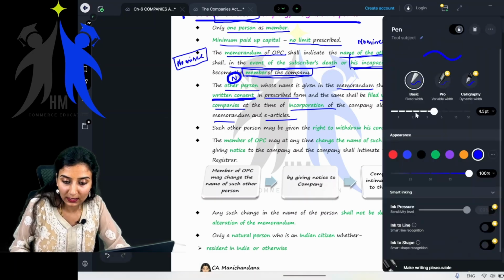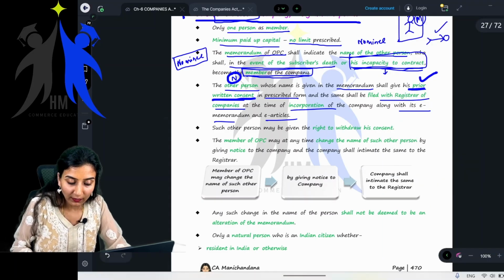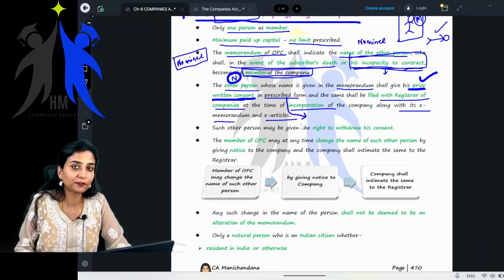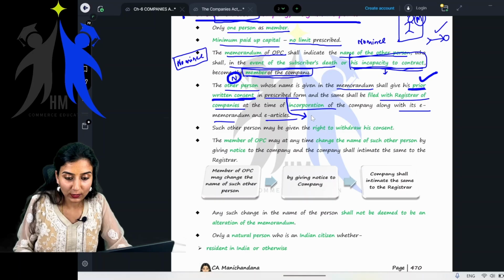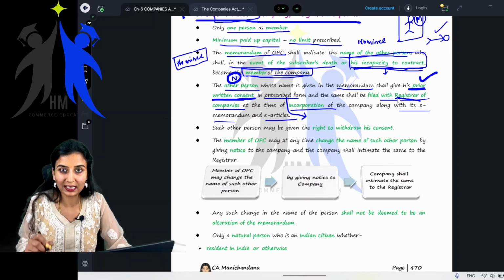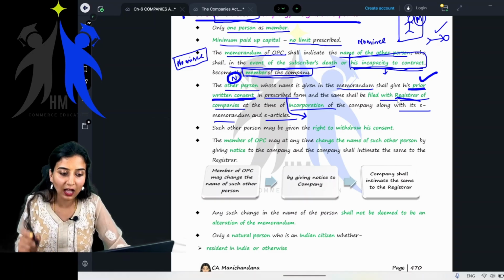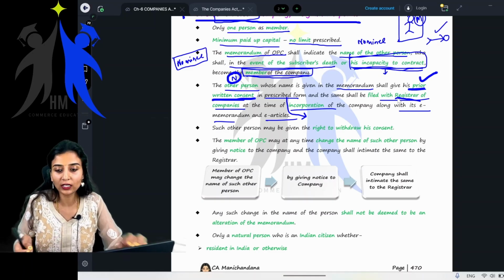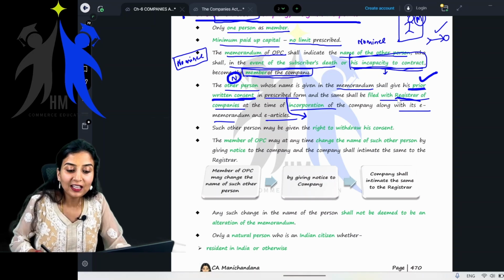Now, what is this prescribed form? See, children, when you incorporate a company, there are multiple forms which have to be filed with the ROC. ROC meaning Registrar of Companies. I've also told you this is not Register of Companies. This is Registrar of Companies. He is basically a person. It is not a register. It is not a book. Getting it?